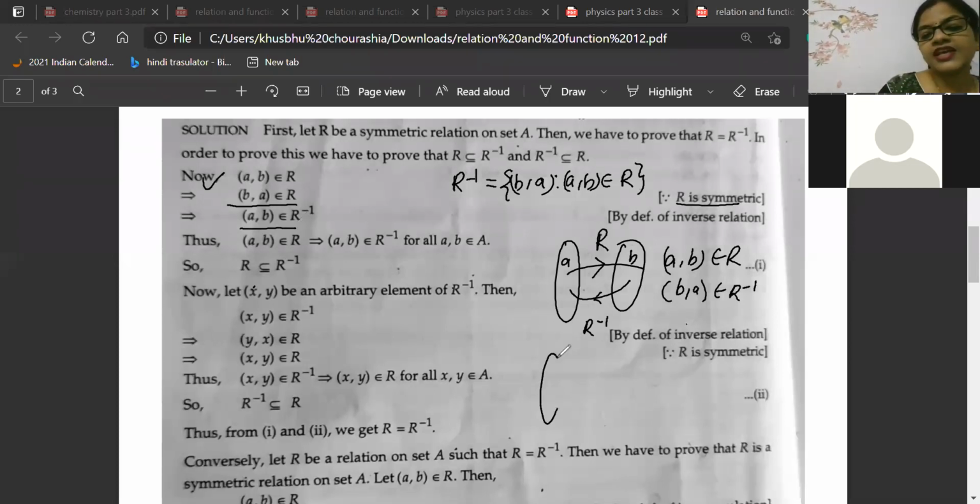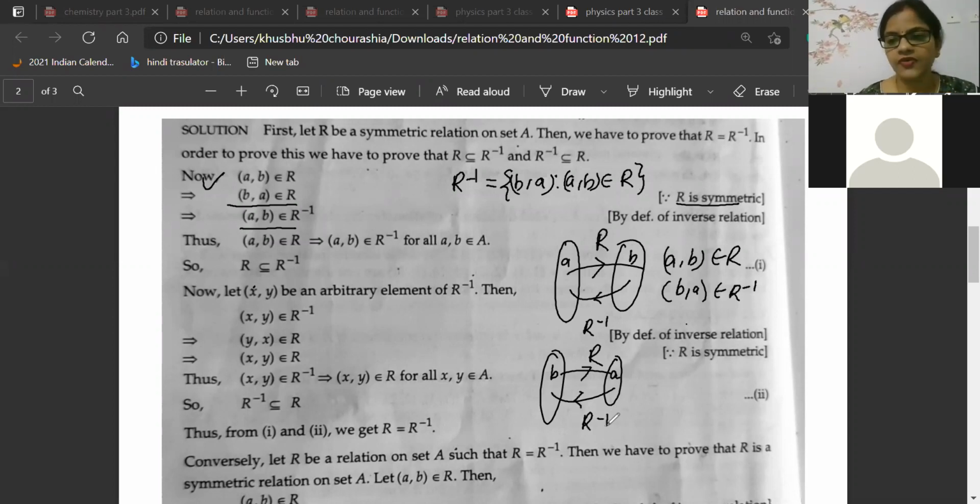So if (B,A) is here and it belongs to R, then (A,B) will belong to R inverse. I hope you have understood this point. Yes or no? Okay, Harish, Mahesh, everyone is telling yes. So I hope you have understood.